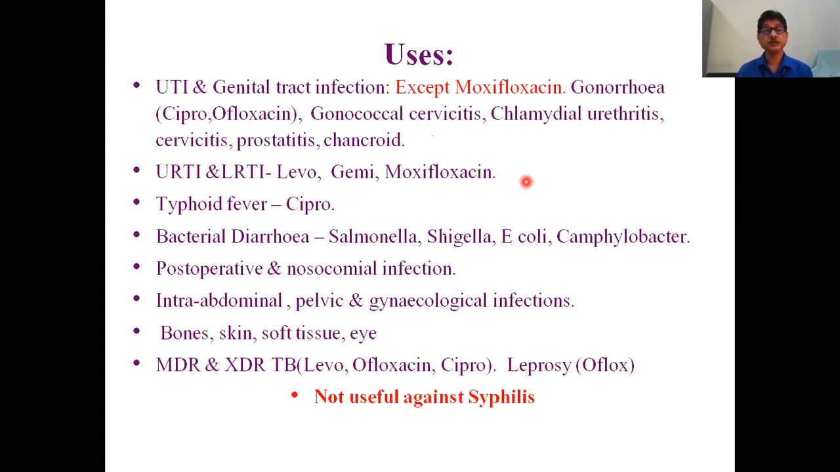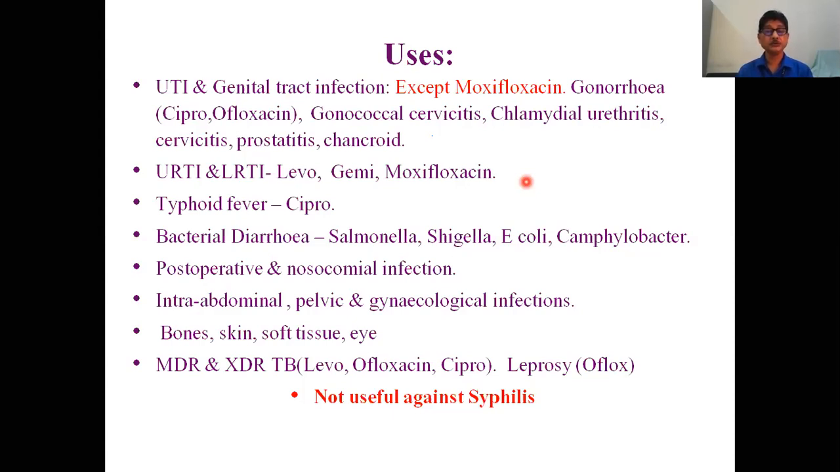For typhoid fever, the drug of choice is ciprofloxacin. Ofloxacin also is used. Bacterial diarrhea like Salmonella, Shigella, E. coli, these groups of drugs are very commonly used. Now, post-operative as well as nosocomial infections, fluoroquinolones are effective. They are also effective in intra-abdominal, pelvic, and gynecological infections. Bone and soft tissue infections, eye infections, they are used.